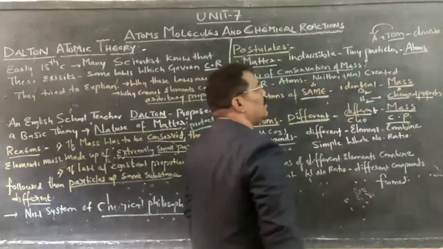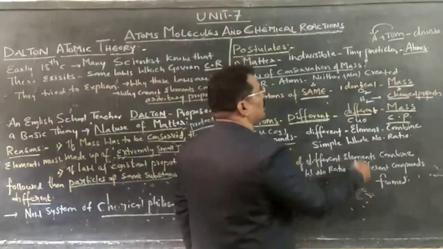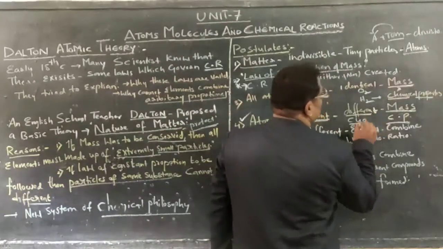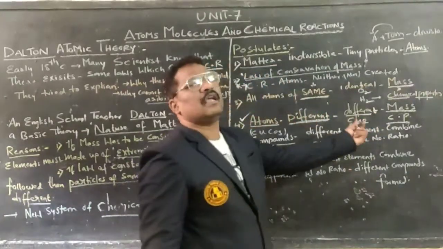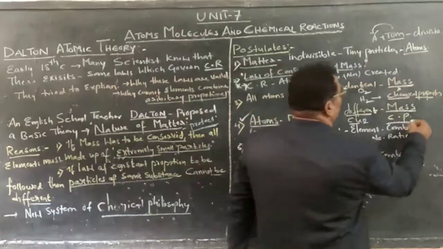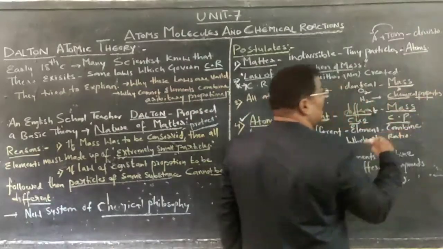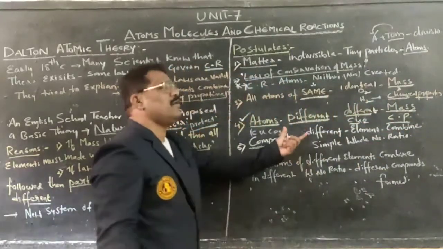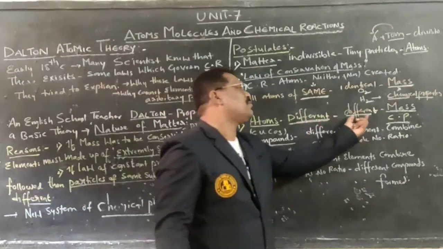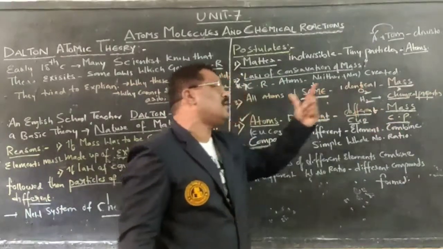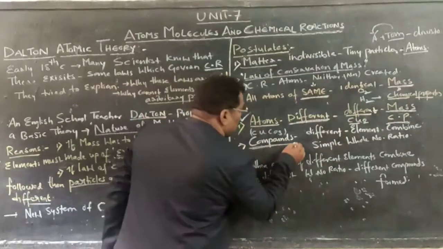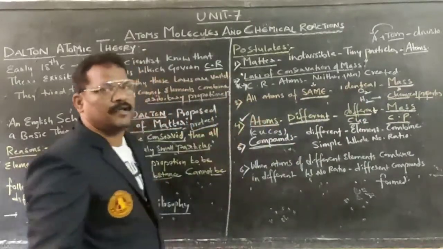Copper plus oxygen combine in a different ratio. Similarly carbon monoxide and calcium oxide give products of different mass and chemical properties.